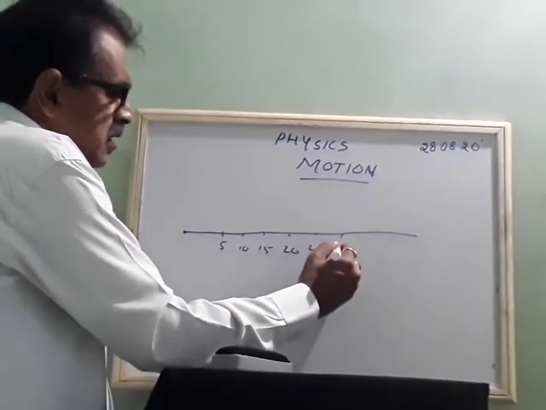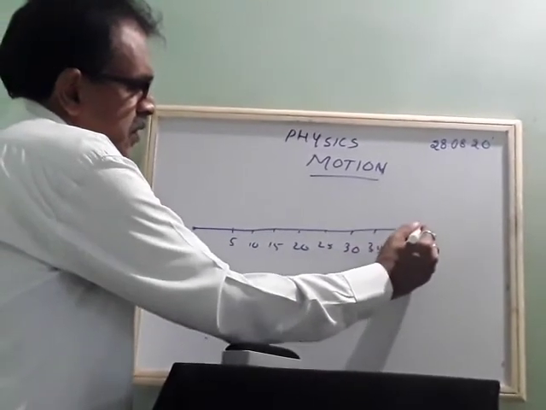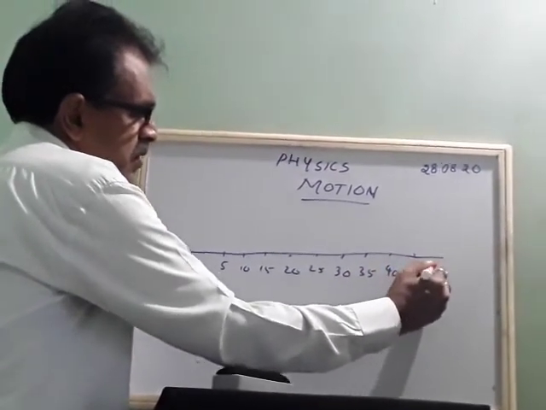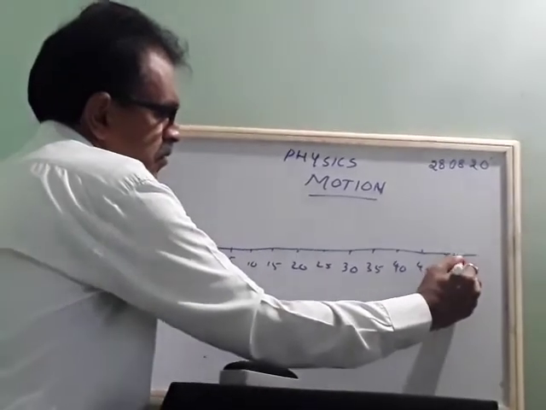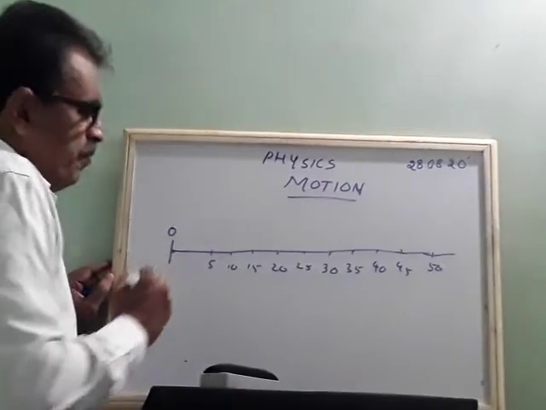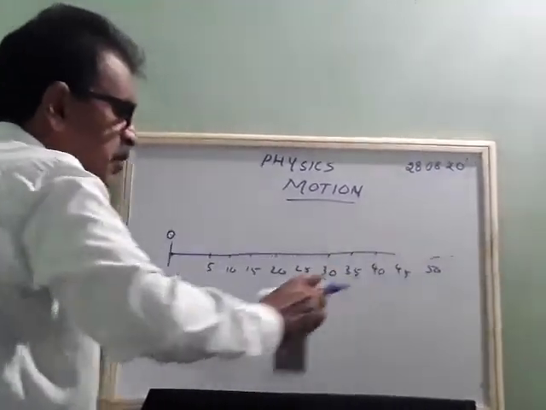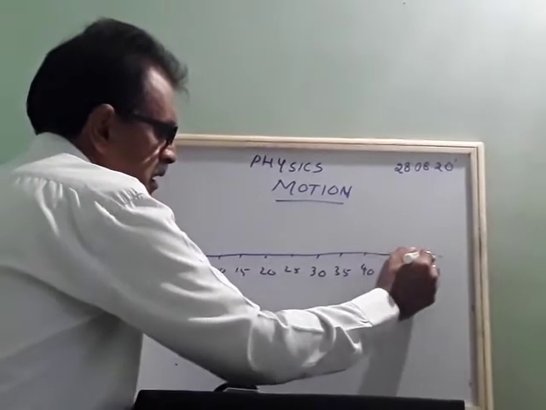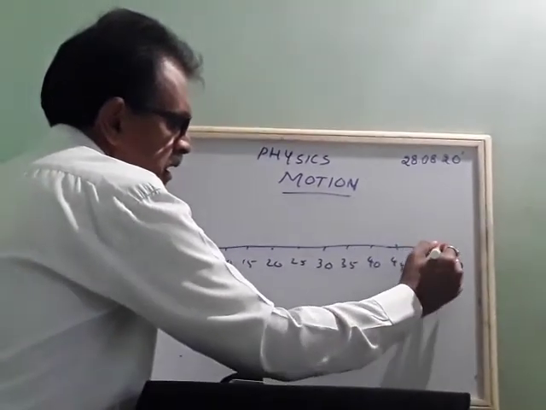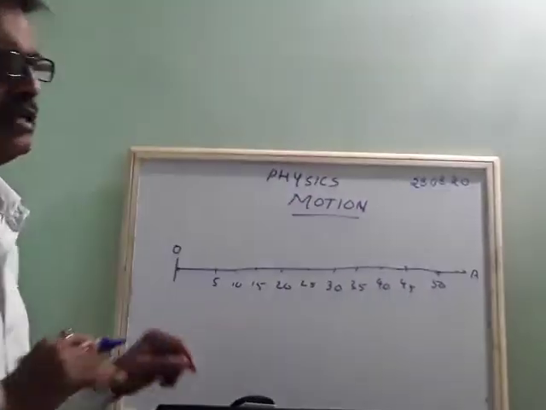The starting point we can take as O. The object will reach from O to the last point, which we take as A.